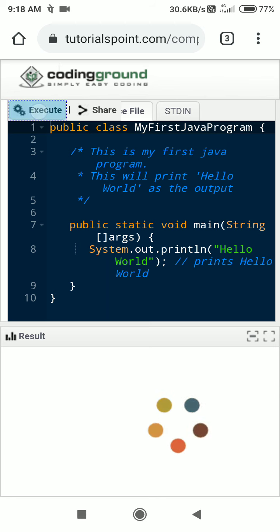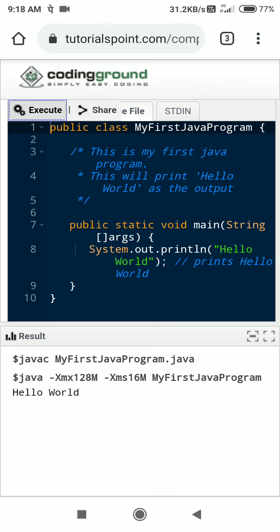Let us execute it. Hello world is printed. So the program has a class, MyFirstJavaProgram. There is a main method in it, public static void main. I will explain what is public, what is static, what is void. I will explain all those things. System.out.println, I will explain that also.